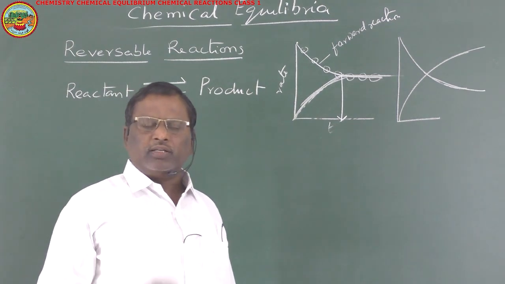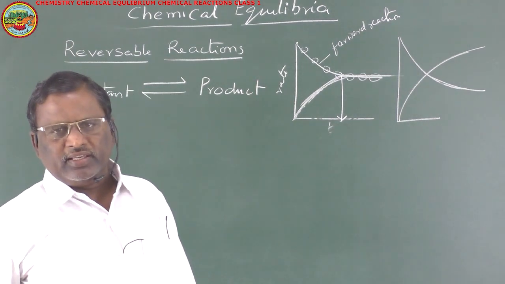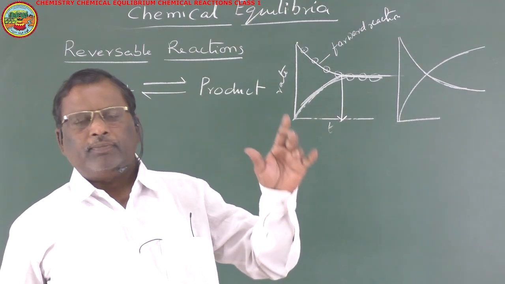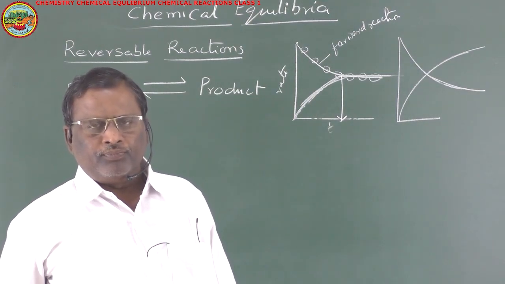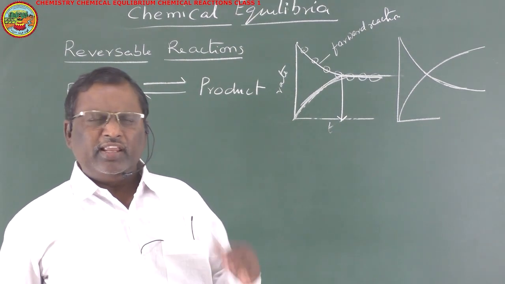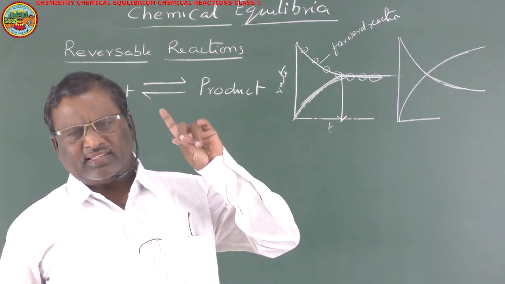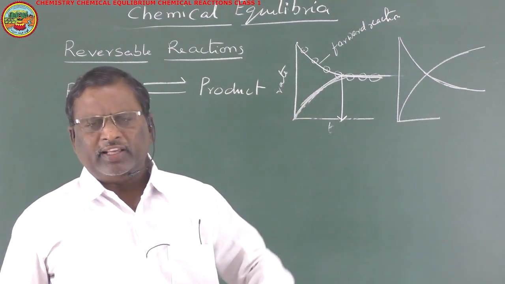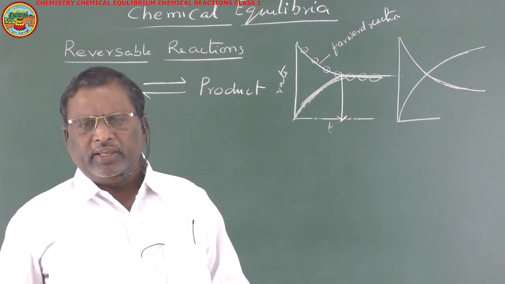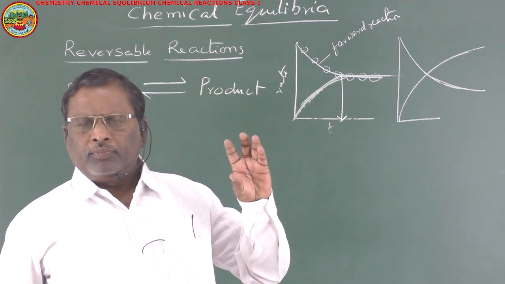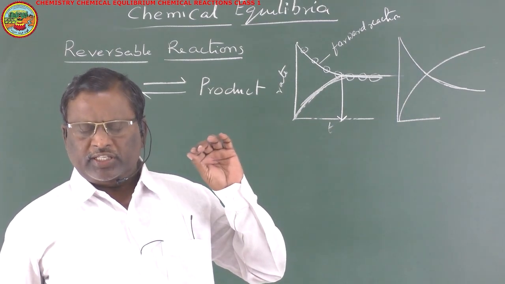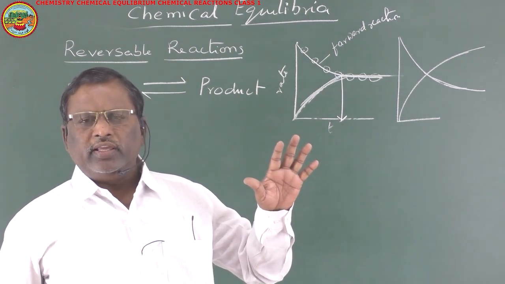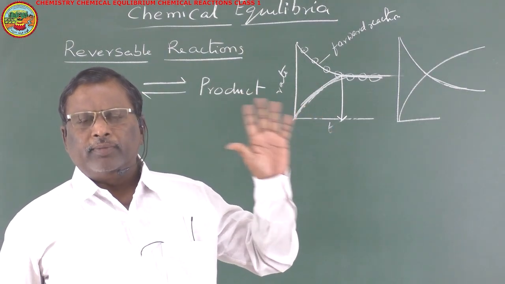So the main condition to attain equilibrium is that the reaction should take place in a closed container. In reactants and products, if any gaseous substances are involved, the reaction must take place in a closed container, then only it reaches equilibrium.